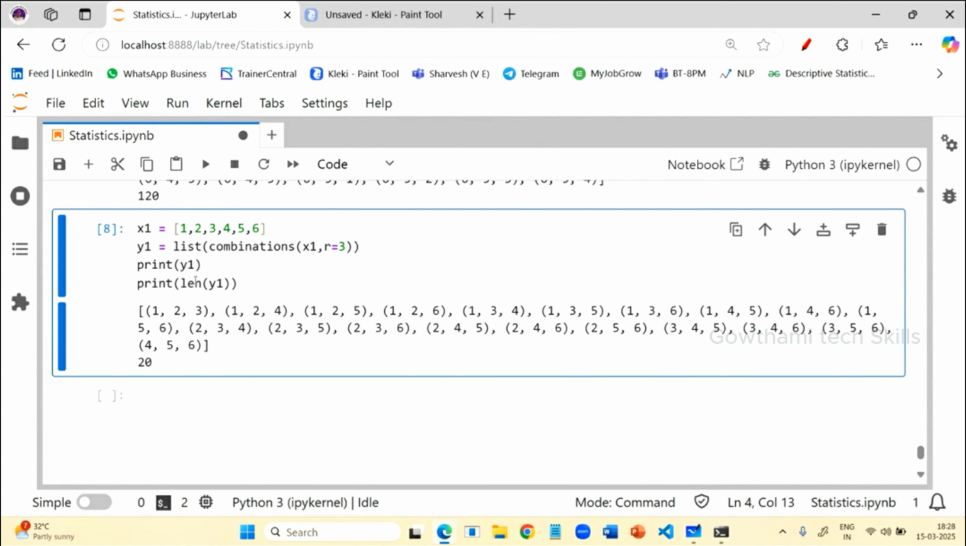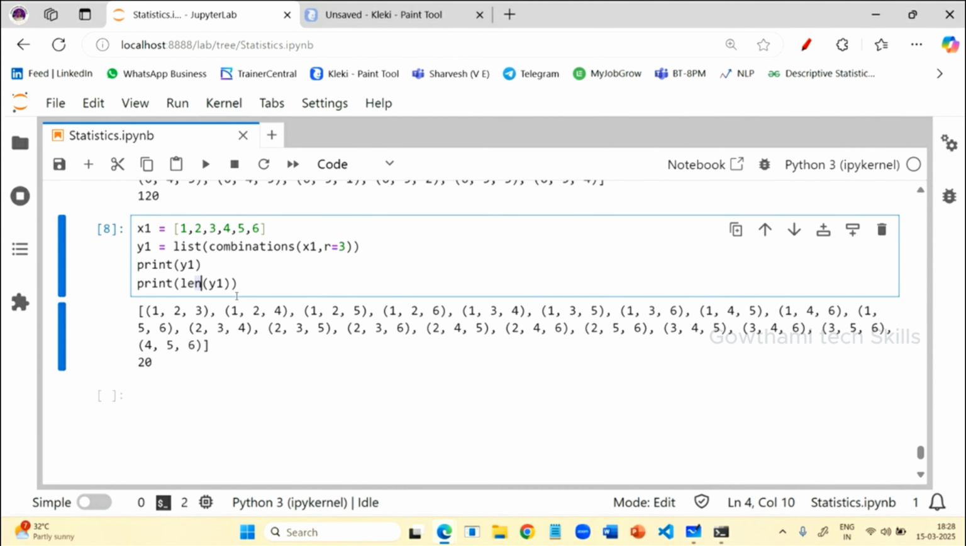So this is what permutations and combinations are. Very simple and small concept. Is it clear? Yes, ma'am.